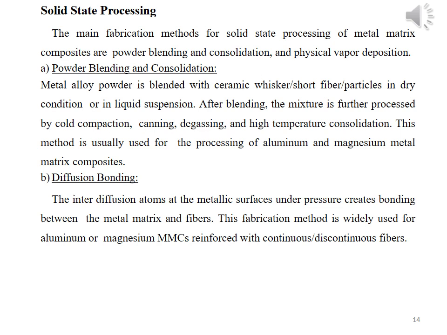The metal matrix composite material is formed by mixing the matrix phase with the reinforcing phase. Here the interdiffusion between atoms of metals and reinforcing material occurs.